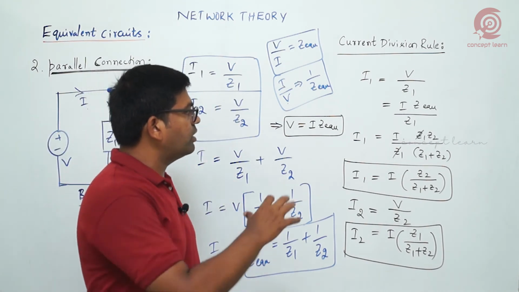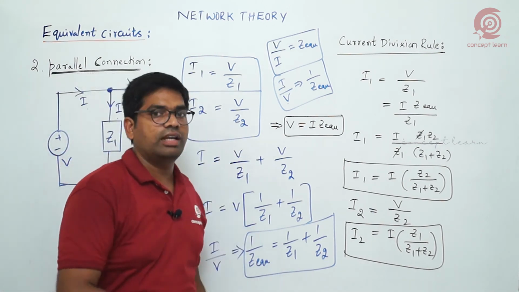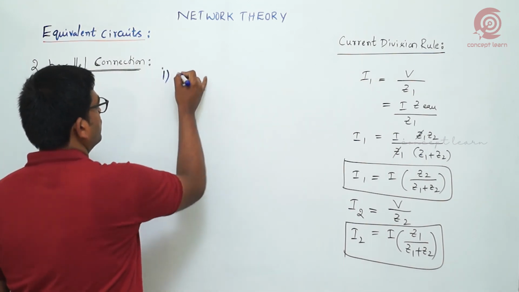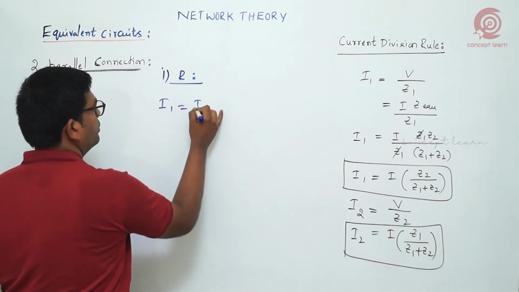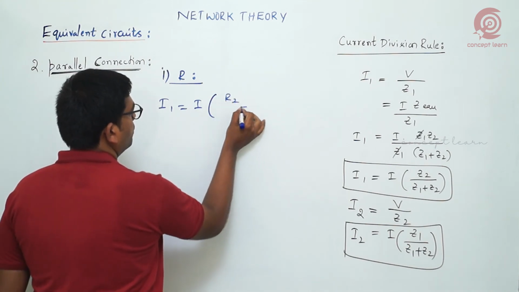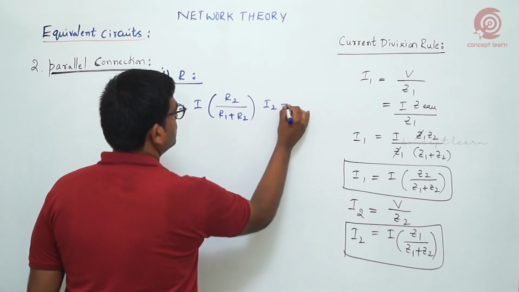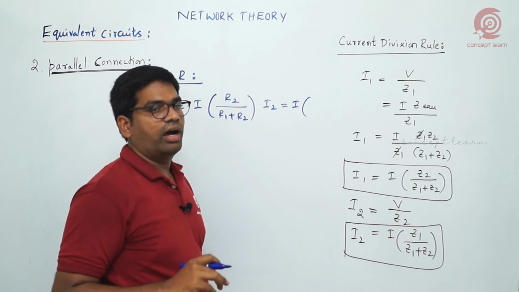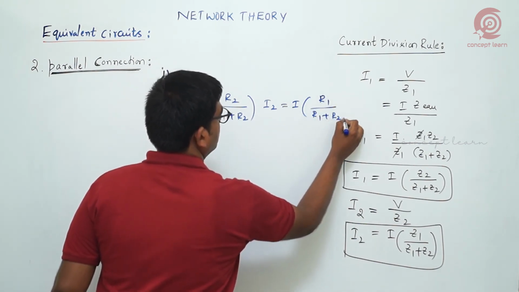Now when we write for the respective elements, resistance, inductance and capacitance, observe the relations here. For resistances, the current division rule gives I1 is equal to I into the opposite impedance, R2 by R1 plus R2. For the second branch current, I2 is equal to I into the opposite resistance, R1 by R1 plus R2.